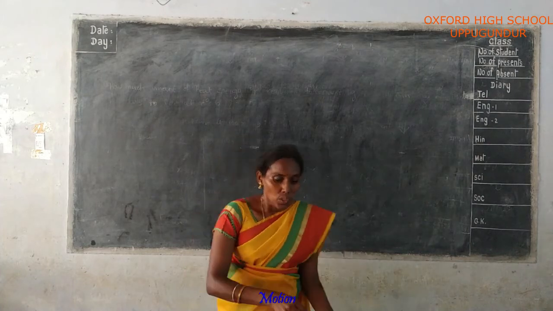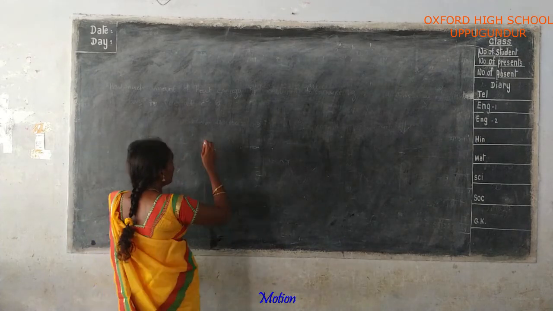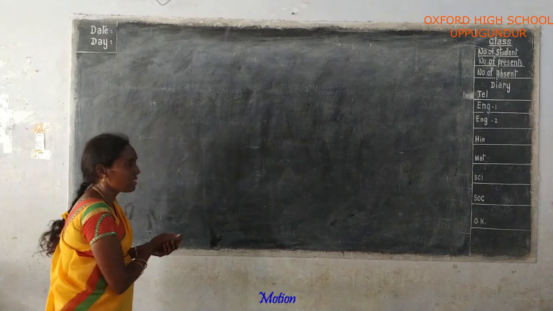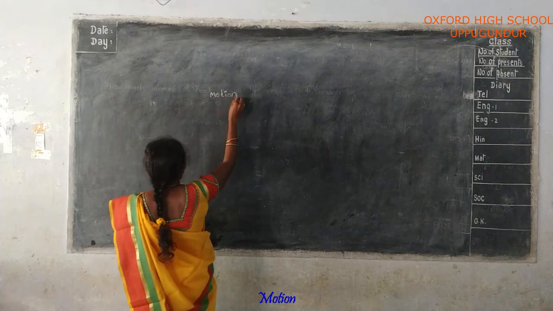Today I will explain the second lesson of 9th class physical science, which is motion.